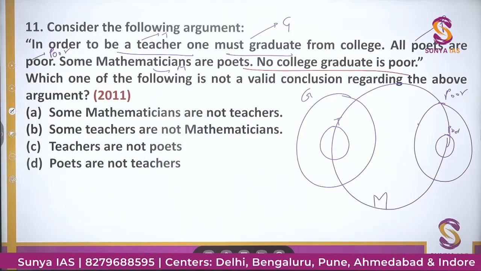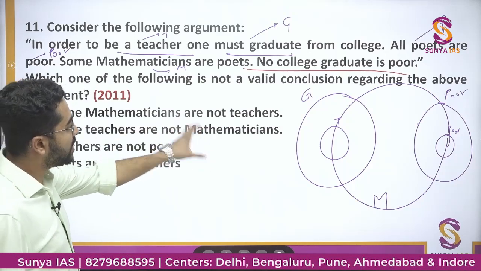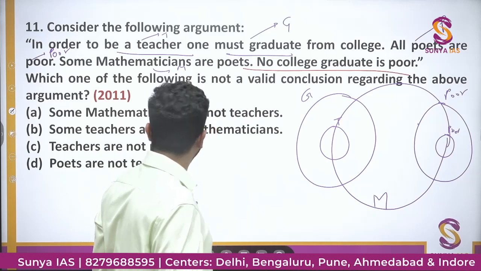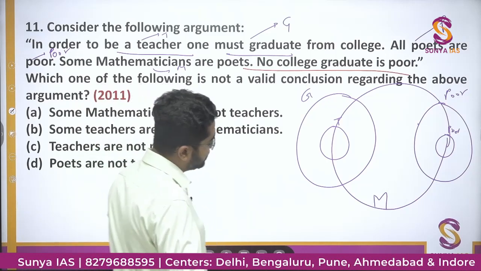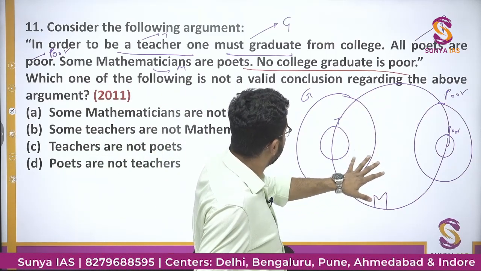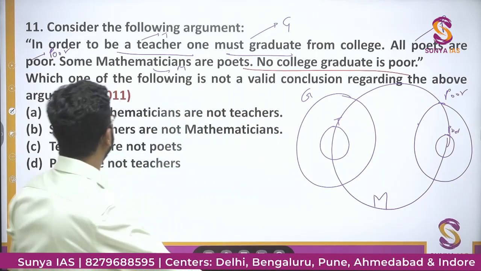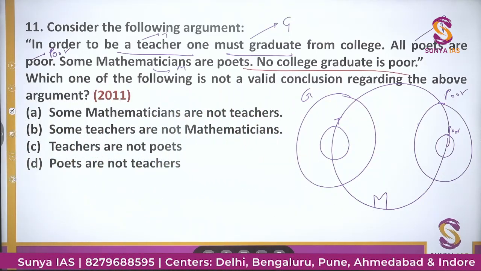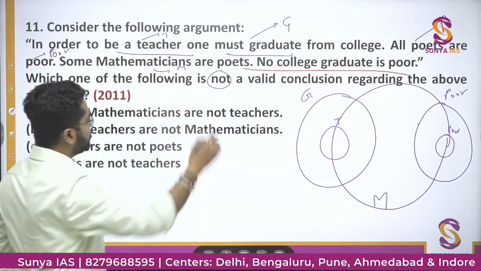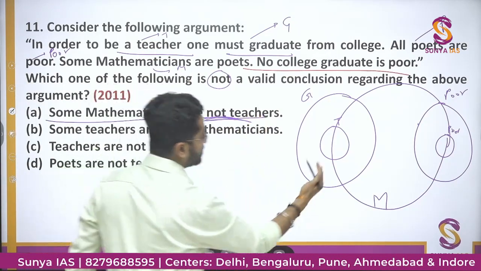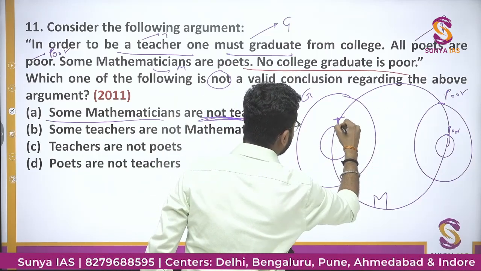Okay? Now we'll see the options. Some mathematicians are not teachers. So these many mathematicians are not teachers; this is a valid conclusion, it seems correct to me. It is a negative statement: these many mathematicians are not teachers, because this circle is teacher.